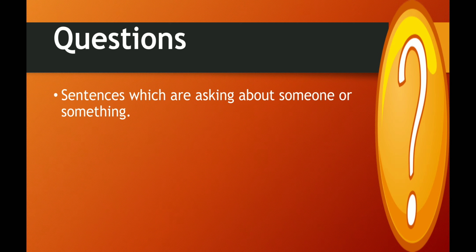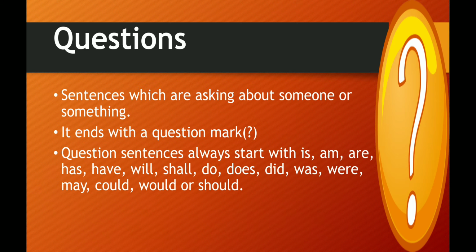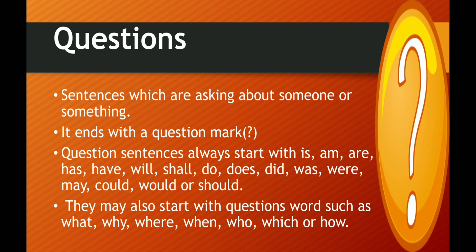Next type of sentence is questions. Sentences which are asking about someone or something are called question sentences. It ends with a question mark. Question sentences always start with is, am, are, has, have, will, shall, do, does, did, was, were, may, could, would or should. They may also start with question words such as what, why, where, when, who, which or how.